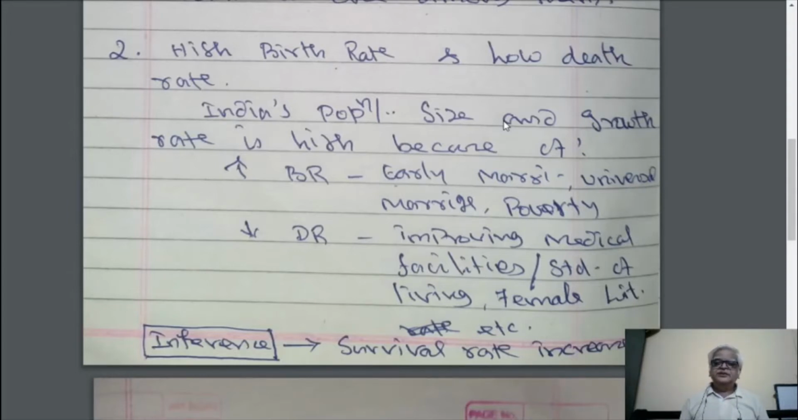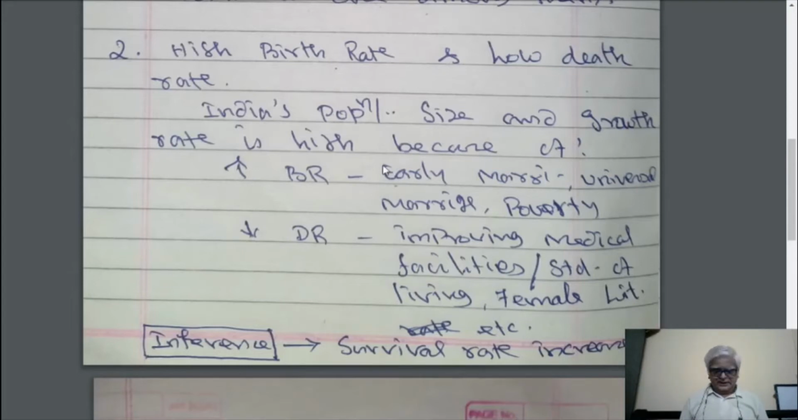It is because we have adopted a welfare oriented economy. Therefore, we improved our medical facilities, standard of living of the poor, and female literacy, which all contributed to the low death rate. The difference between birth rate and death rate is termed as survival rate. The survival rate is the rate at which the population survives in the country, which is actually contributing to our size and growth rate of population.